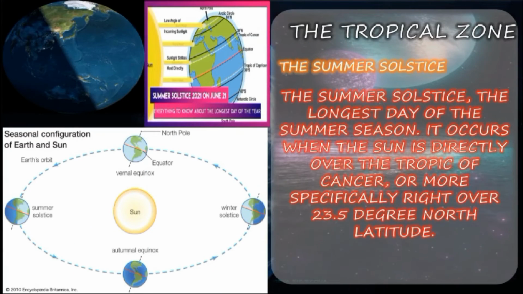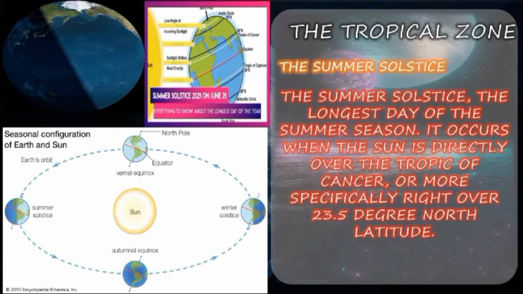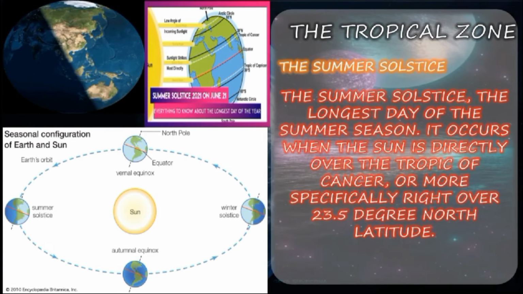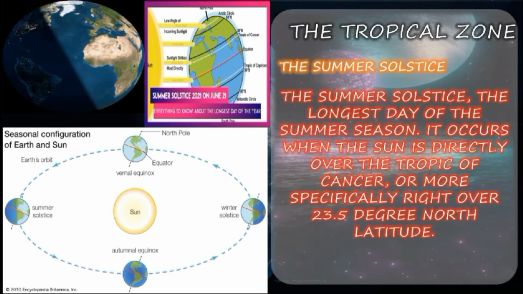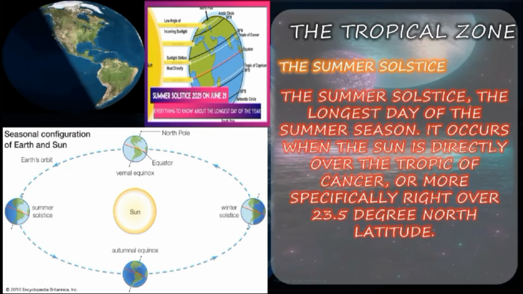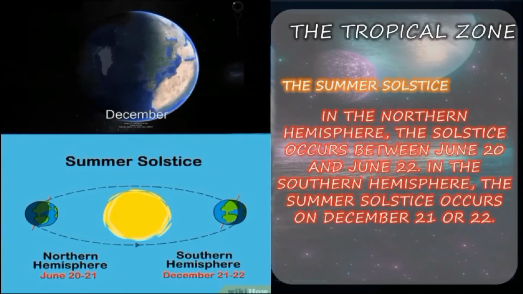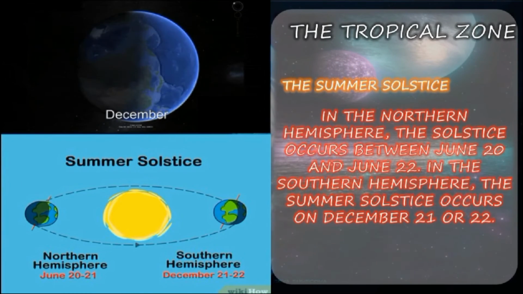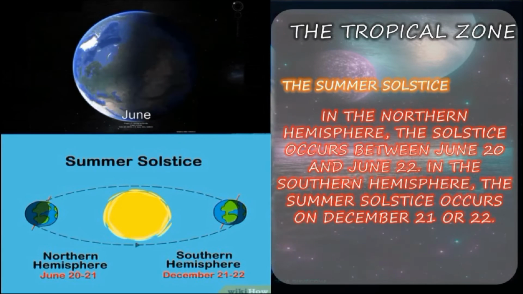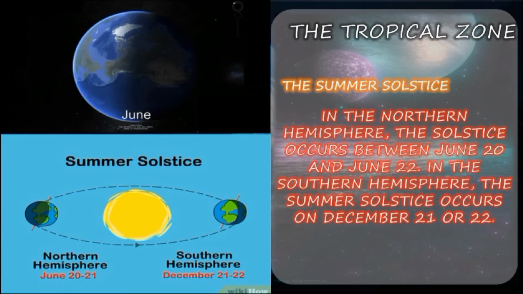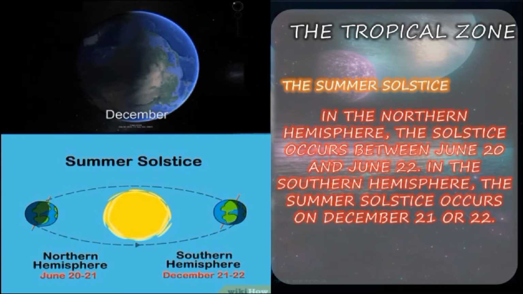Next, the summer solstice. The summer solstice, the longest day of the summer season, occurs when the sun is directly over the Tropic of Cancer, or more specifically right over the 23.5-degree north latitude. In the northern hemisphere, the solstice occurs between June 20 and June 22. In the southern hemisphere, the summer solstice occurs on December 21 or 22. So this is all about the summer solstice.